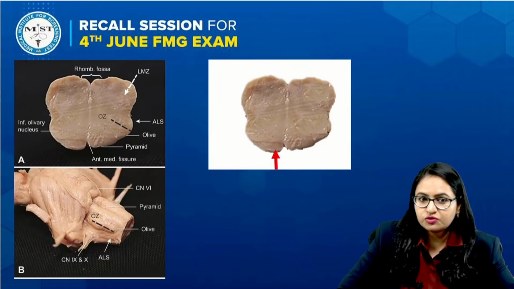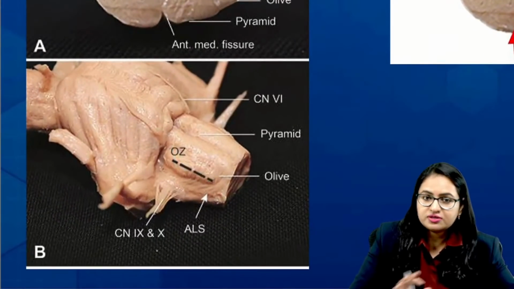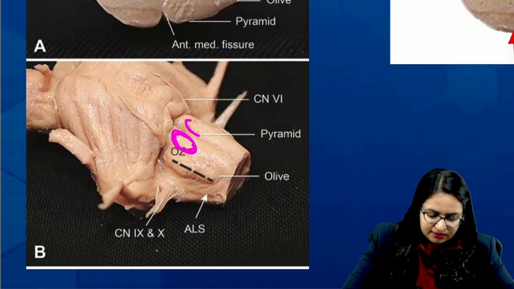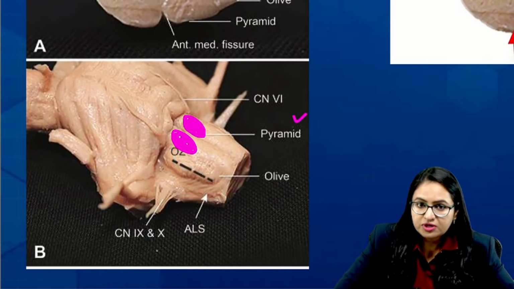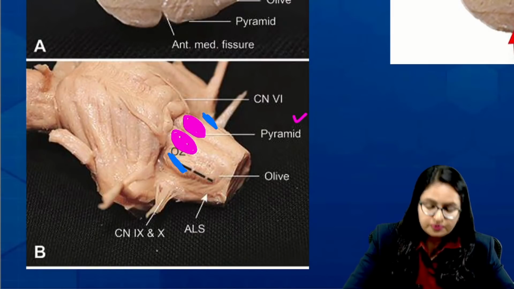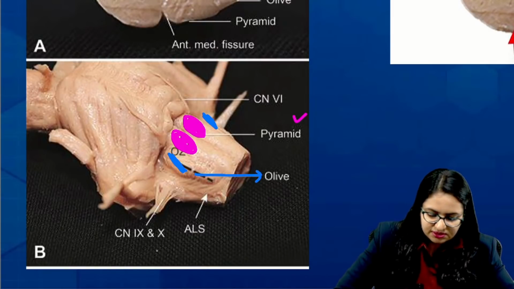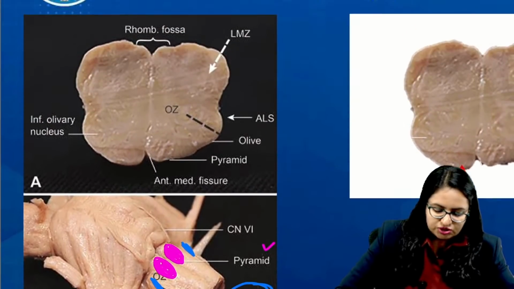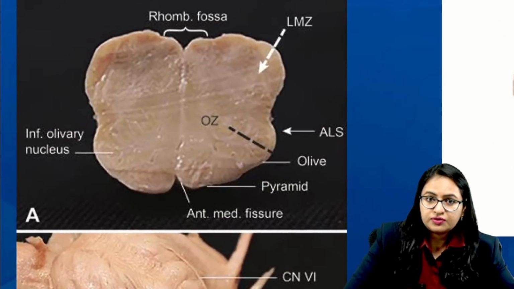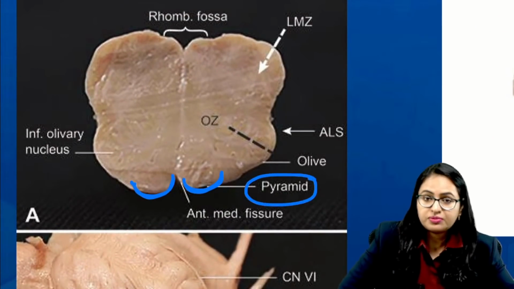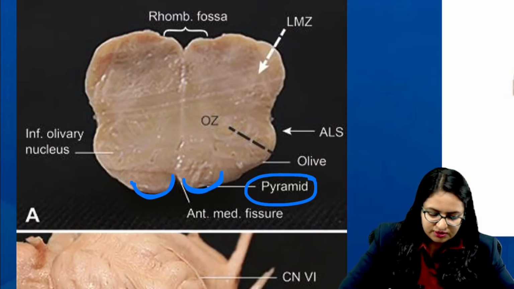So let us see this section over here. First of all, let us see this image. This is the simple image of the anterior view of the brainstem, and on the anterior side at this level the prominences which are present are known as the pyramid. And as we go laterally, the prominence which is present lateral to the pyramid is the olive. Now when we talk about the section at the same level, the anterior-most prominence is the pyramid, and the olive is present lateral to it.